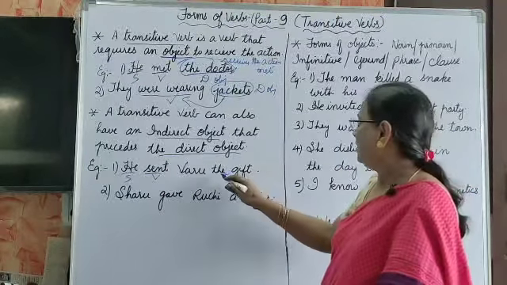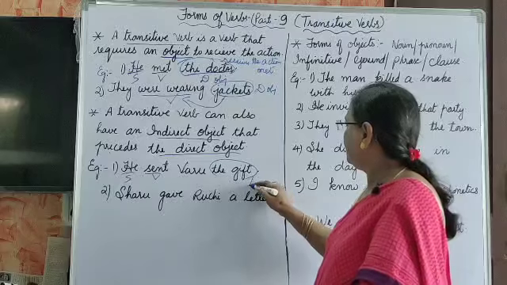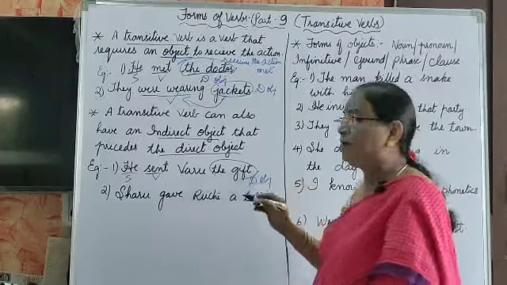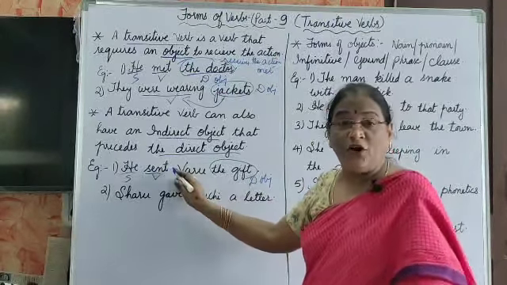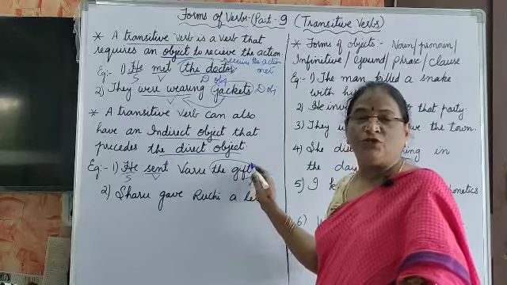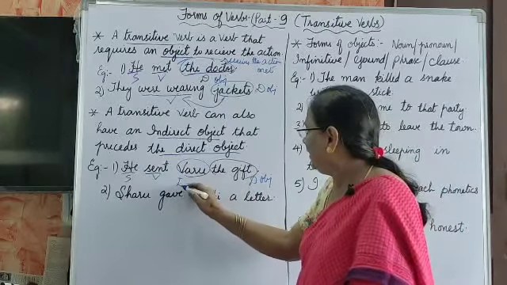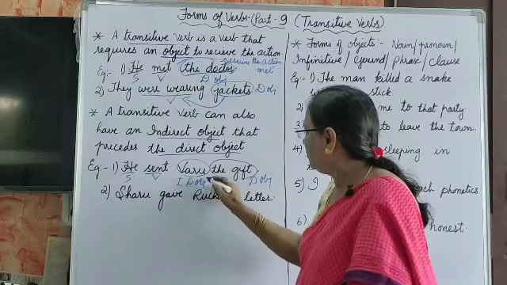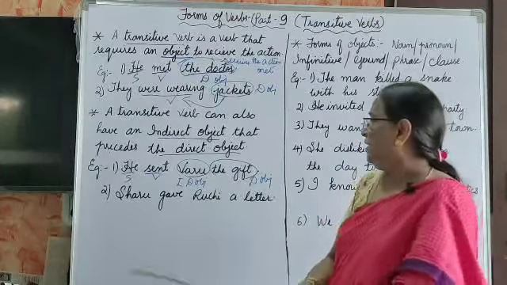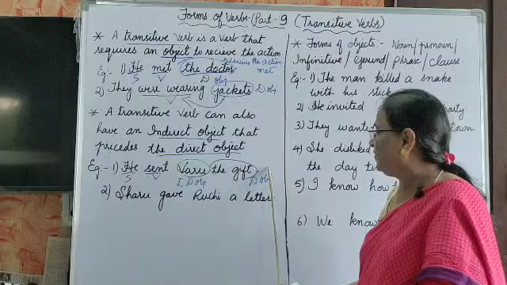He sent what? He sent the gift. So this is the direct object. Here "Varu" is the indirect object. He sent Varu the gift.